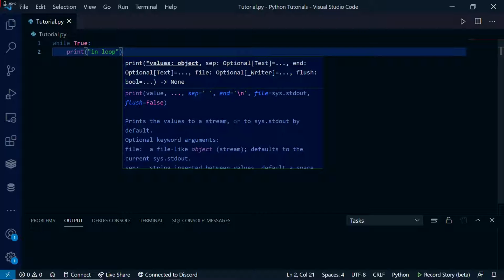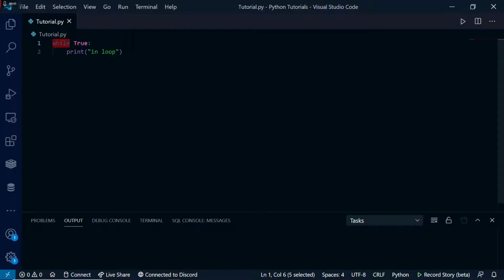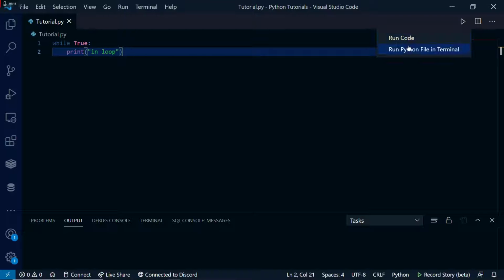Alright, so a while loop is structured like this. It uses the keyword while at the start and then the statement. Depending on whether it returns true or false, it will print out the statement at the bottom after the while loop. And the statement is also followed by a colon, so it knows that this little line over here is a while loop. So let's execute this and see if it works.